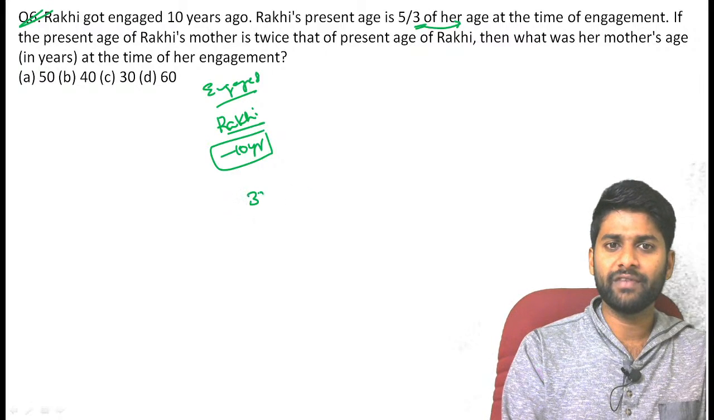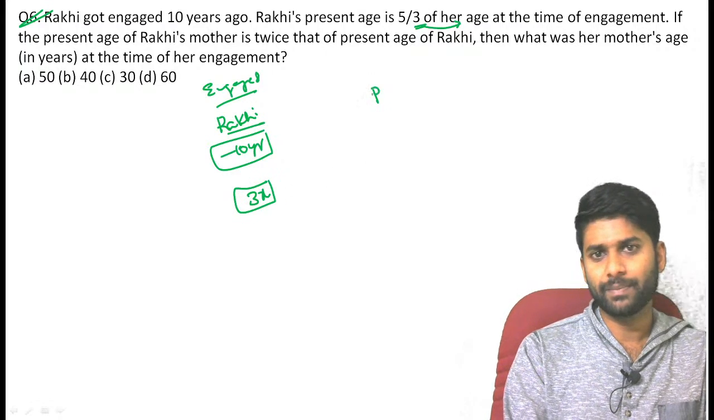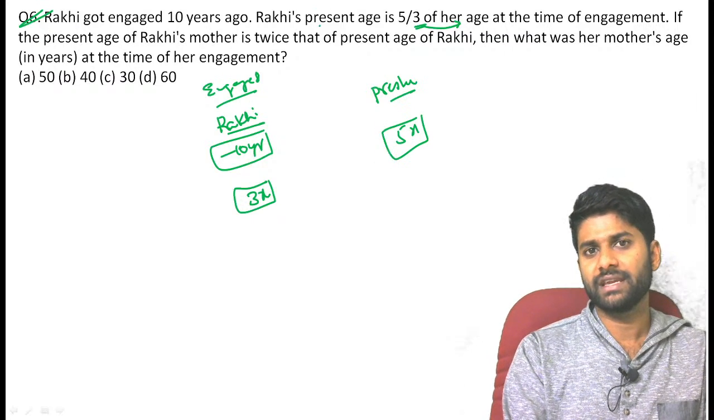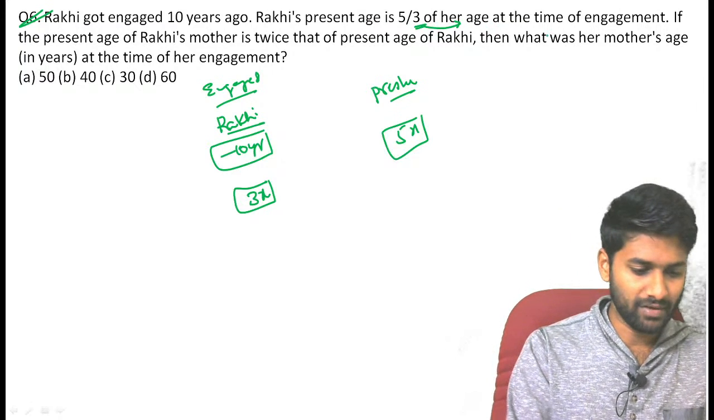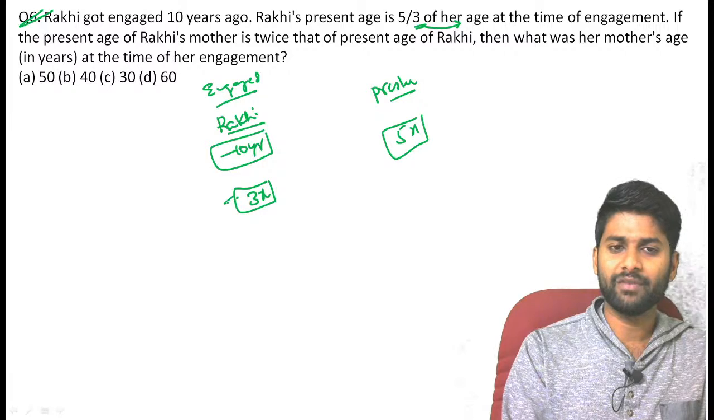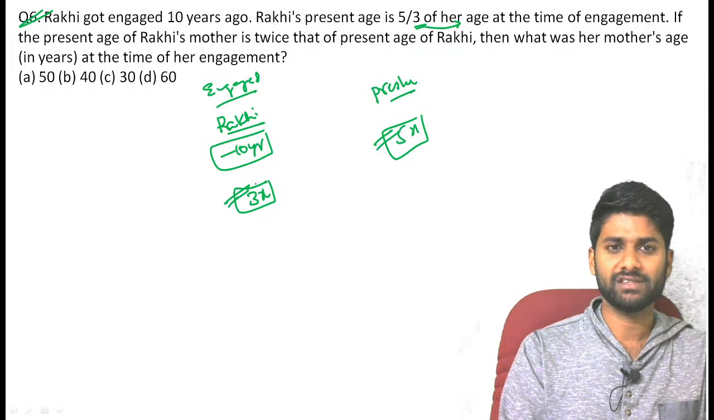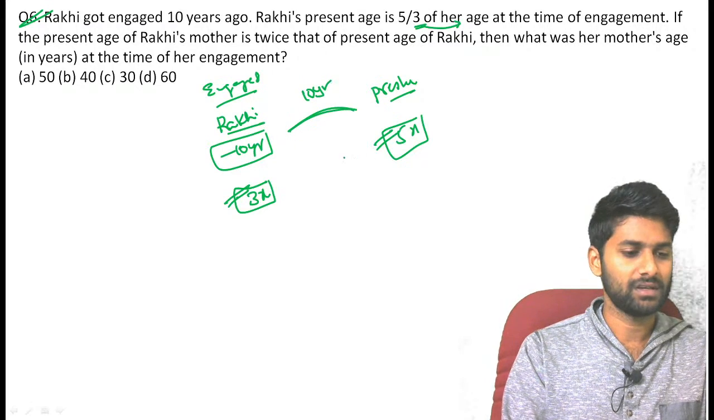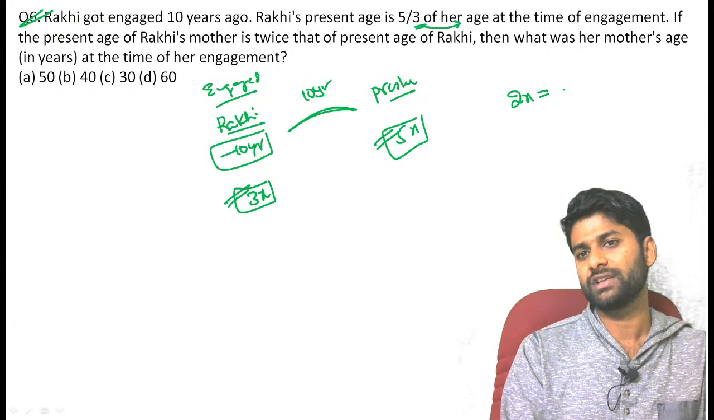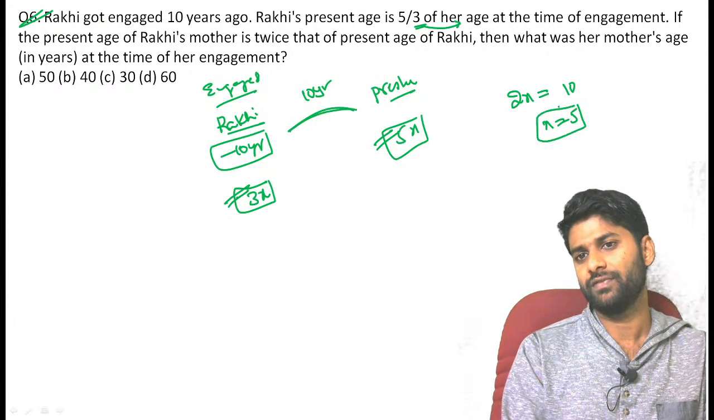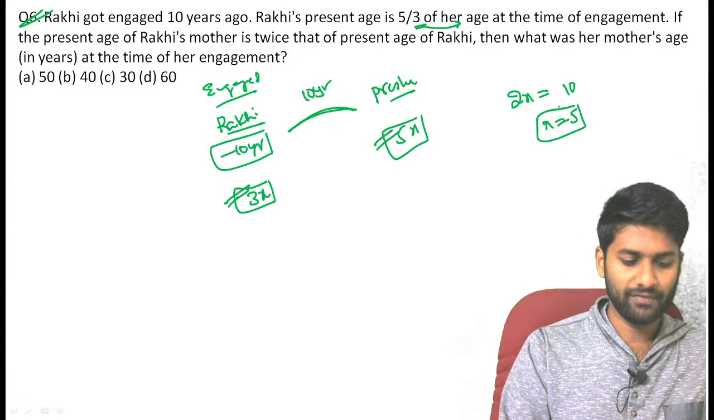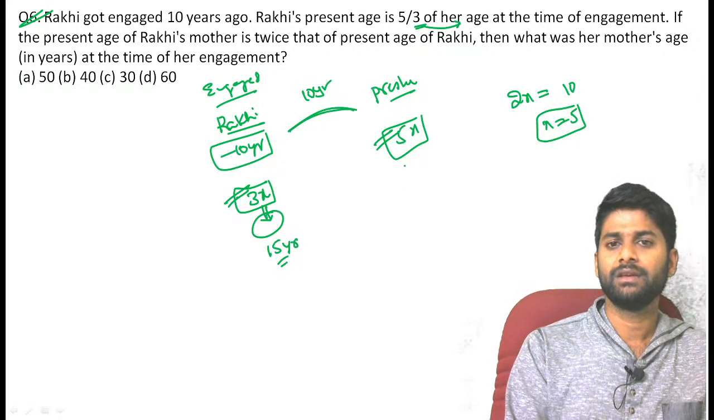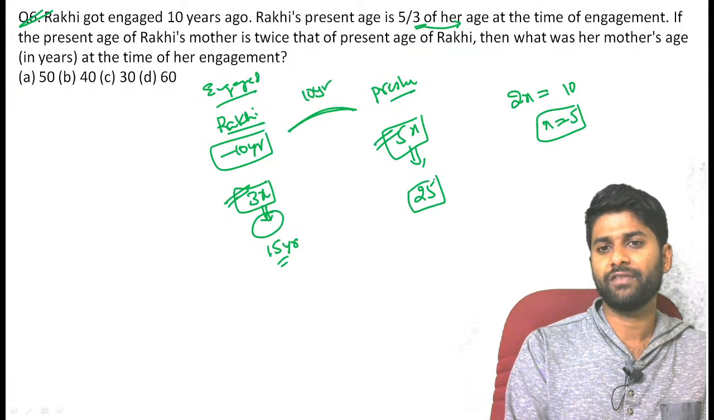Now see, at the time of engagement, the age of Raki is 3x. Then the present age is 5x. Simple, guys. You need to understand the point. We already know that the gap between engagement and present age is exactly 10 years. Now the difference between the ages is exactly equal to 2x. So 2x is equal to 10, and you get x is equal to 5 years. At the time of engagement, the person's age is exactly 15 years, so the present age of that person is exactly 25 years.